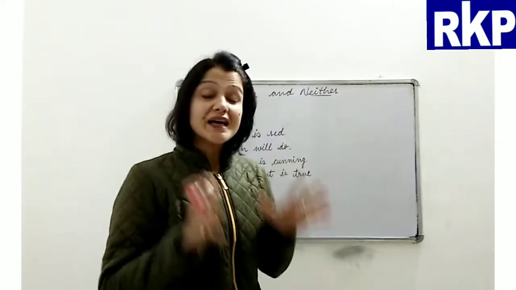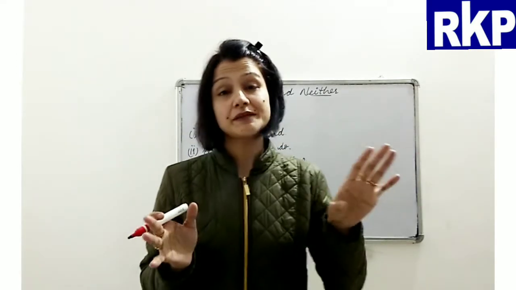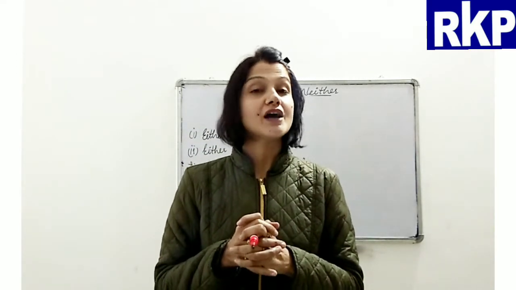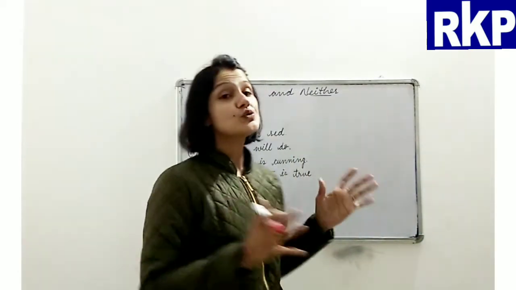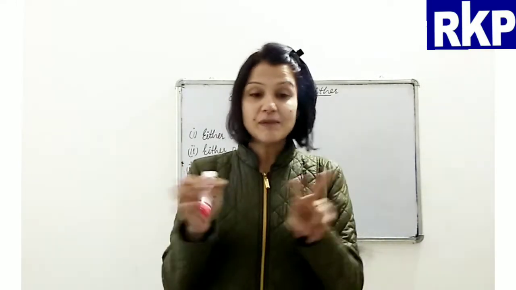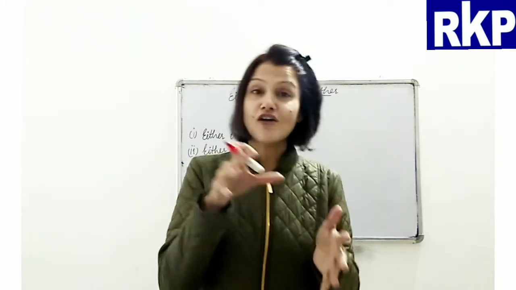Let's talk about either and neither now. We use both these determiners when we are talking about 2 things or persons or objects. When there are 2 persons available there, only then we use either and neither. But of course the meaning is entirely different when we use them. Like when we use either, it means suppose there are 2 things in front of me, and I choose one of them.